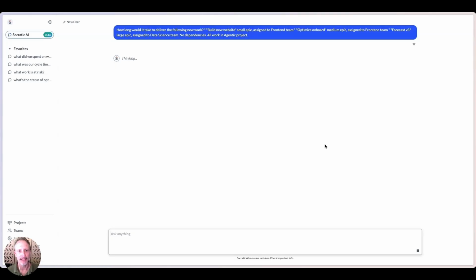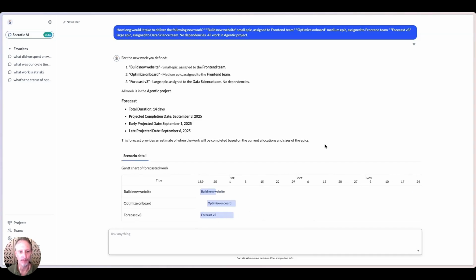So with that as an input, what the agent is now going to do is say, okay, given a scope of this size, for the people that we see as being a part of these teams, given everything else we know about how these teams have worked historically, given the current capacity we observe on each of these people's plates, what do we think is the most realistic time it's going to take to complete?